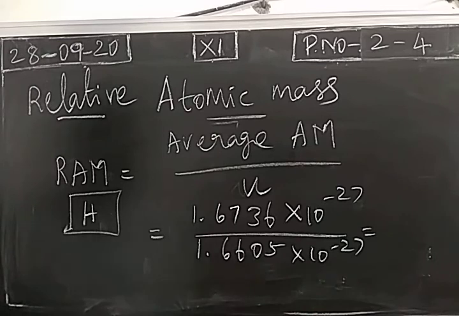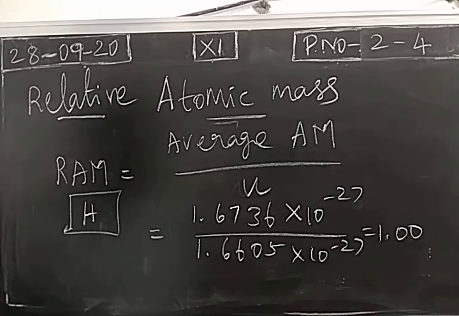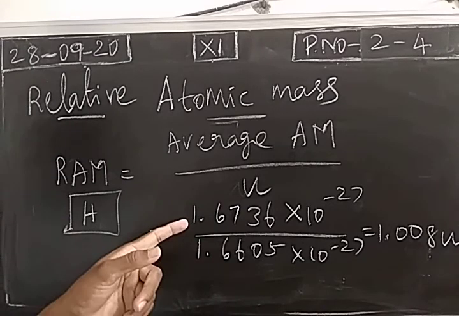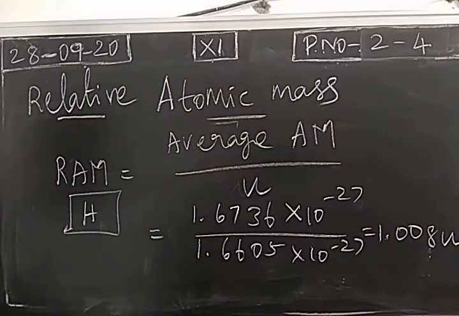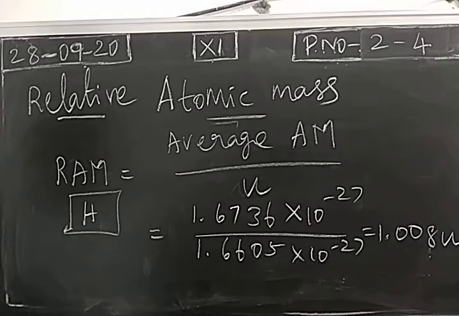So relative atomic mass of hydrogen is 1.0078 U, or approximately 1.008 unified atomic mass or atomic mass unit. So we relate average atomic mass of an element to the unified atomic mass. This is called a relative atomic mass. Always calculate average atomic mass.